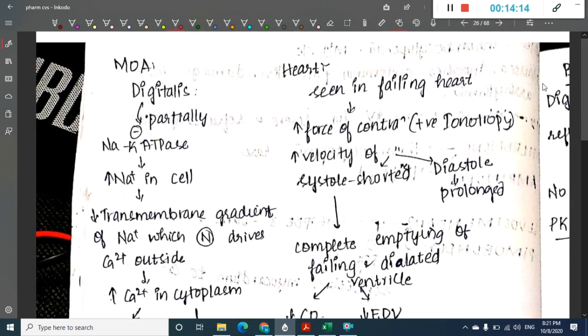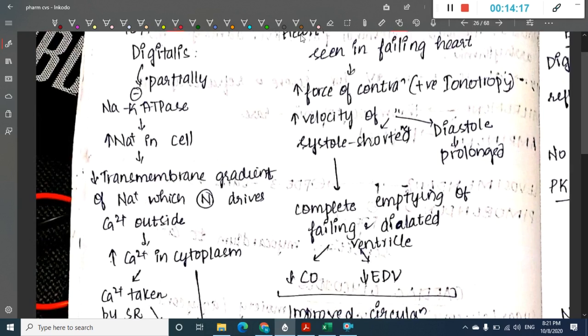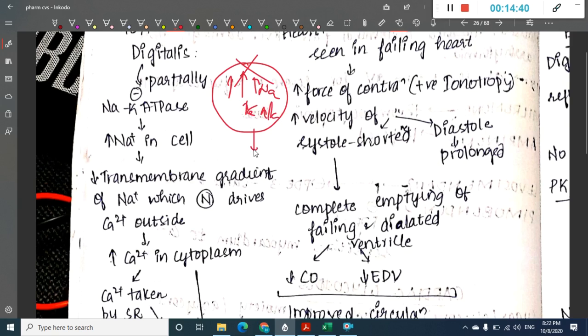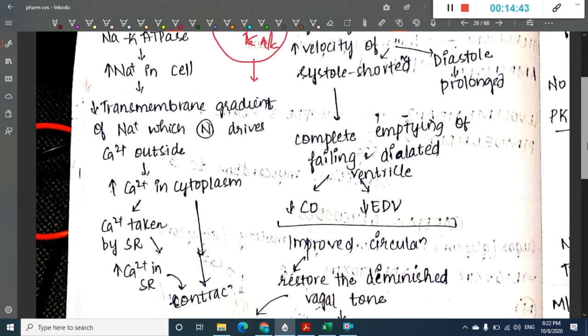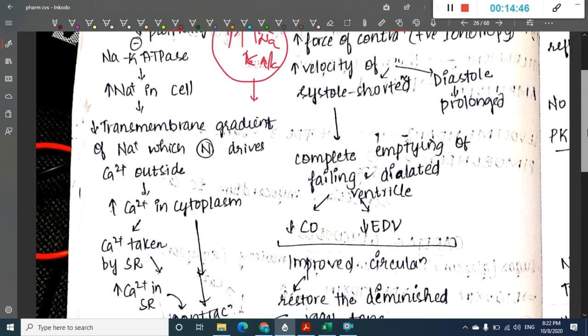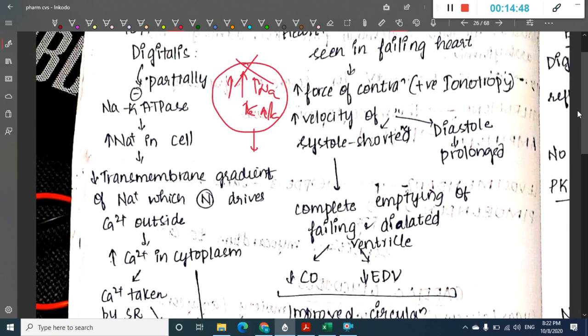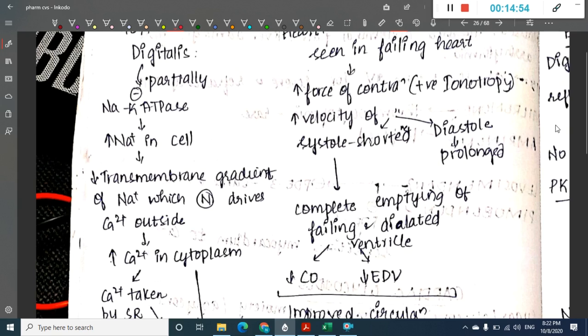Then how does digitalis act? The same thing I have written again. Digitalis inhibits the sodium potassium ATPase, and because of that, there is increased sodium in the cell. So the transmembrane gradient of sodium, which normally drives the calcium outside, is lost, and as a result, there is increased calcium in the cytoplasm. This calcium is also taken up by the sarcoplasmic reticulum, and overall it causes contraction. So we have the inotropic effect which is seen.